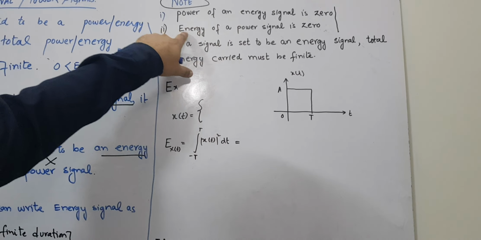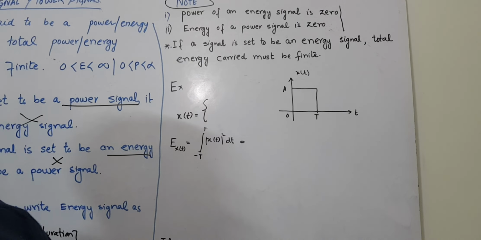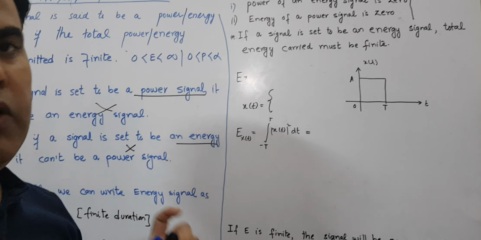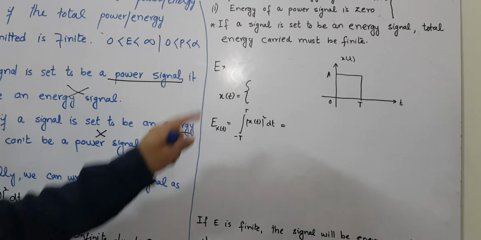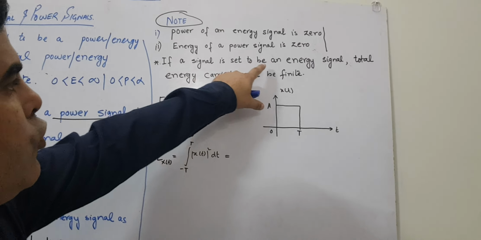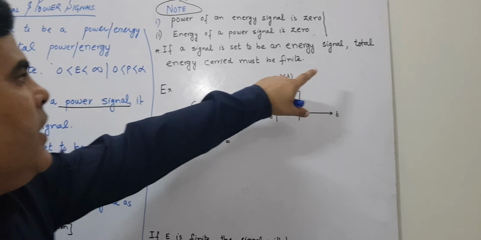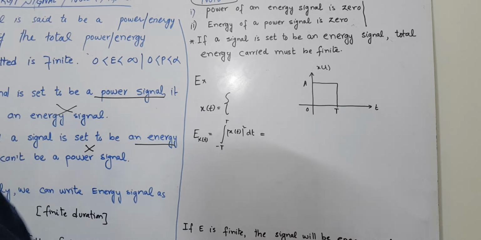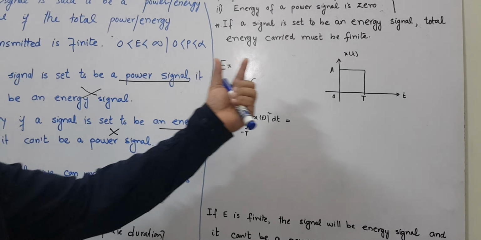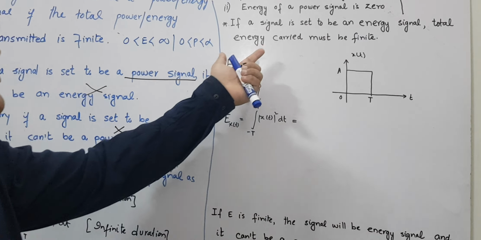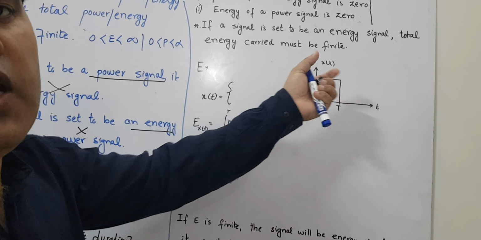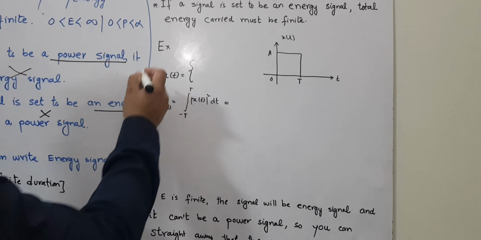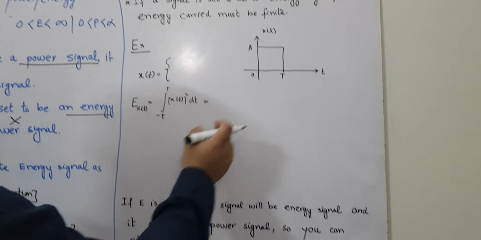This is the most fundamental concept to always keep in mind, and it will help you in calculating the energy and power. For example, if a signal is said to be an energy signal, then the total energy carried must be finite. In the same way, if the signal is said to be a power signal, then the total power carried must be finite.